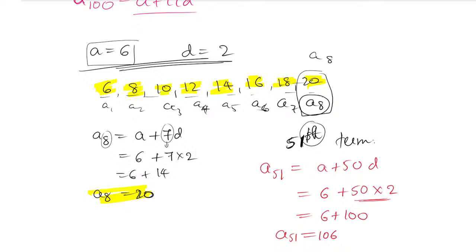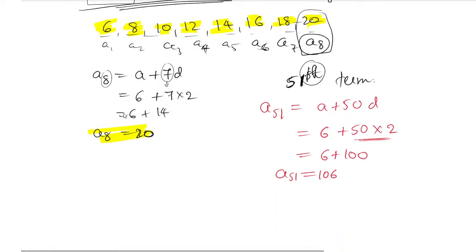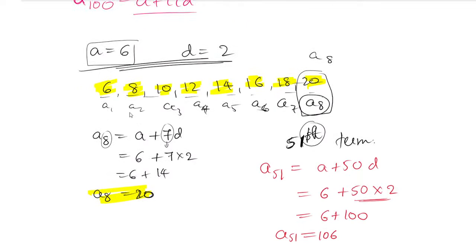Yes, very good. So you have now learnt how to find any term if they give the a and d values. The common difference will be given, and the first term is given, so you can find any term. Here, the 51st term is simple. 106 is not a problem because 6 is the first value.